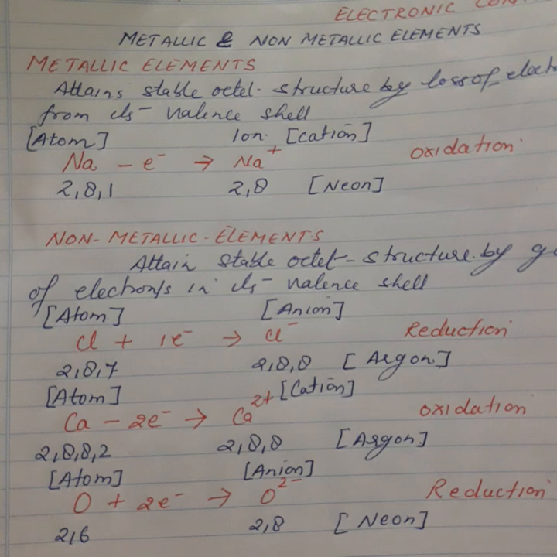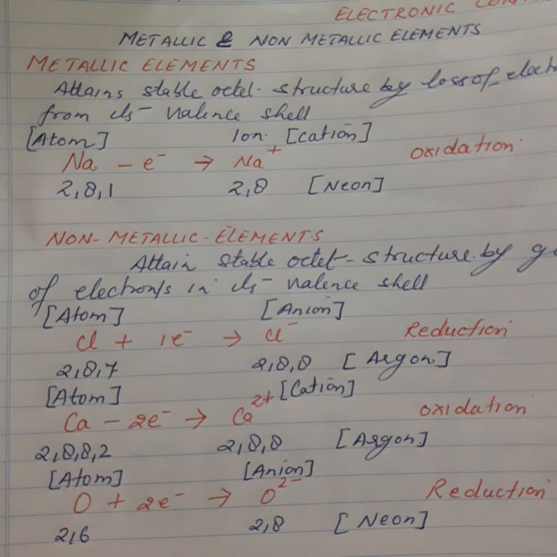It will lose 1 electron to obtain the stable electronic configuration of neon, with the formation of the sodium ion, that is a cation. Clear? A metal will lose electrons to obtain stable electronic configuration, and loss of electrons is known as oxidation. Also try to remember this. So here metals are oxidized. Sodium will be oxidized to form the sodium ion, and a positively charged ion is known as a cation.